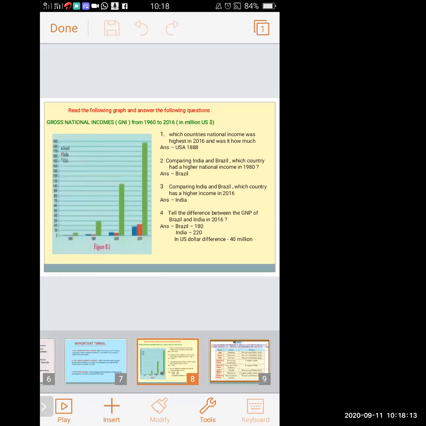Have you understood the graph? By studying this, we come to know the conclusion. USA is higher. It does not have any comparison with India and Brazil. It is a developed country. From this we know that it is a developed country. And while comparing India and Brazil, we come to know the gross national income of India is higher than Brazil.